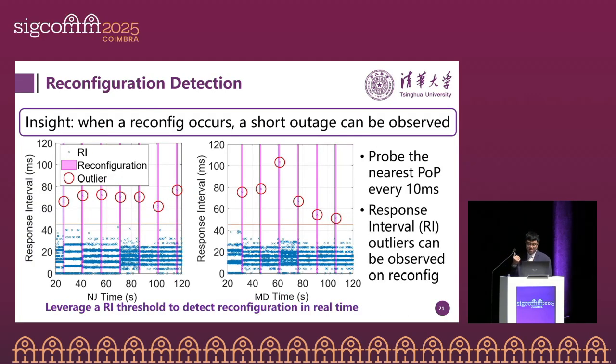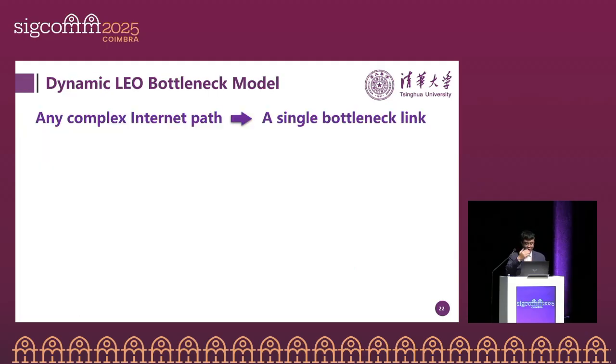Let's look at the relationship between the response interval (RI) and the reconfiguration. This figure shows the response interval over time in different locations. Here we probe the nearest PoP every 10 milliseconds, and we can observe that when a reconfiguration occurs, there is always an outlier in the RI. So we can use a threshold-based mechanism to detect the reconfiguration in real time. So far, we can detect the reconfiguration.